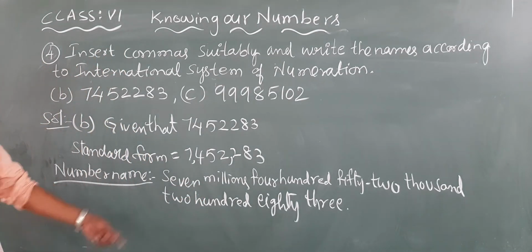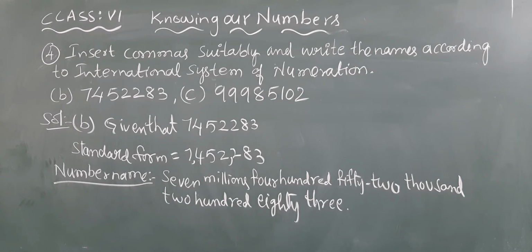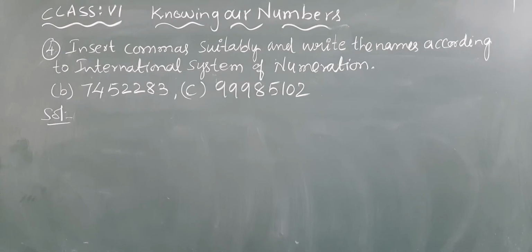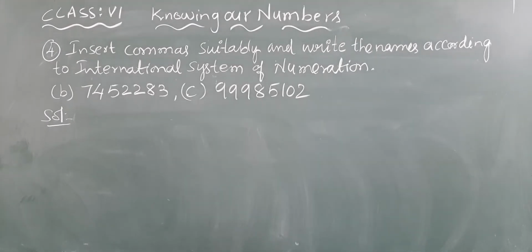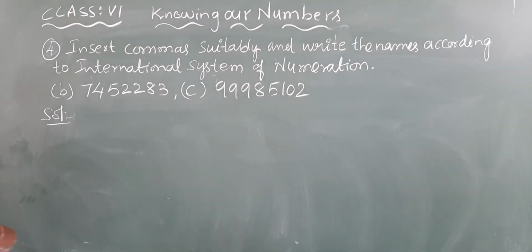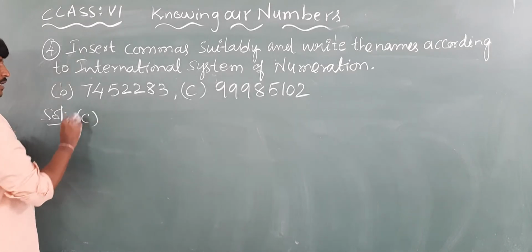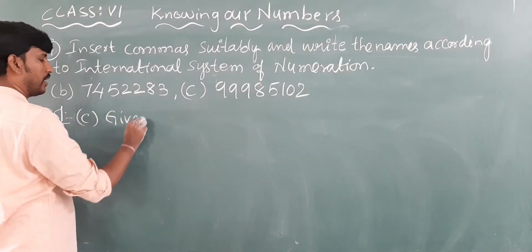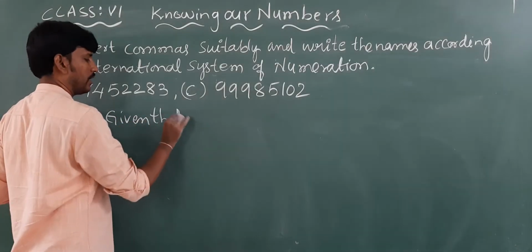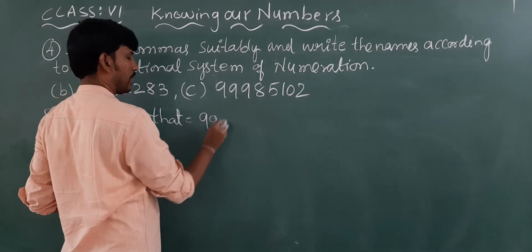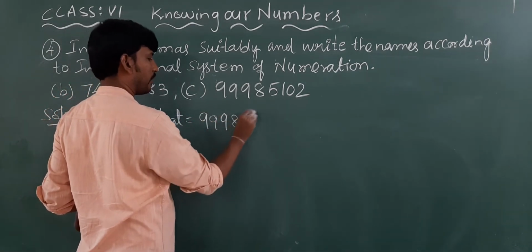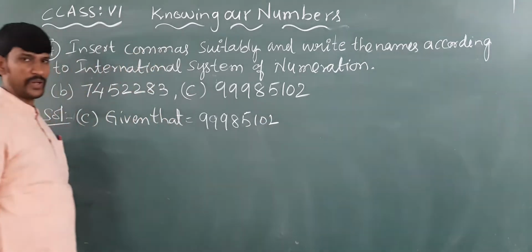Right, just copy this. I'm going to explain C1. Right, children, let us discuss C bit. What is the given number here? Given number is 99985,102.